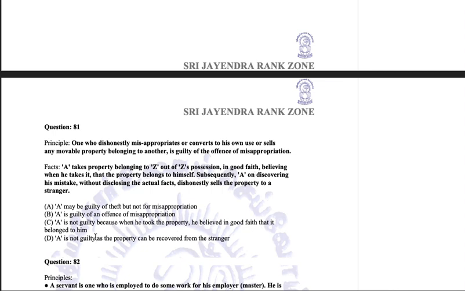No, this cannot be an option. A is not guilty cannot be an option. Or A is guilty definitely. A is guilty either of misappropriation or A is guilty of theft. Now, the principle talks about misappropriation, so we have to stick to misappropriation, and ultimately A cannot be guilty of theft.